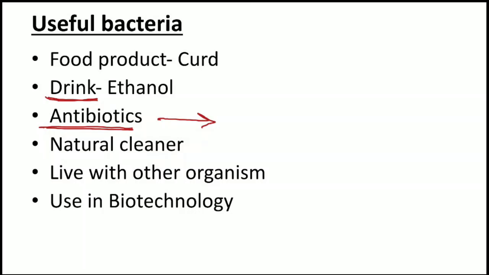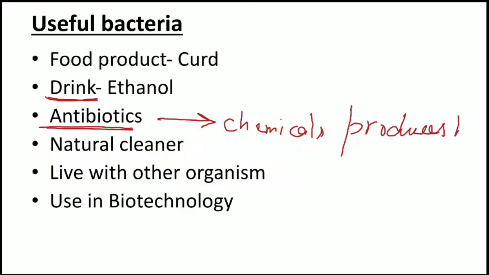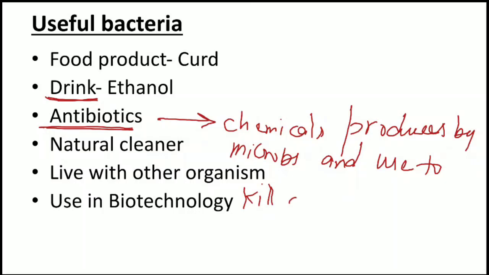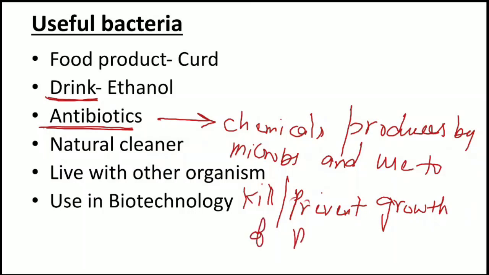Right. Listen once again. Antibiotics are the chemicals produced by microbes and used to kill and prevent growth of microbes.